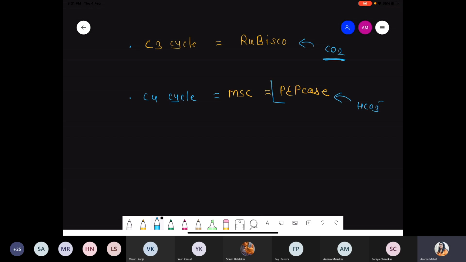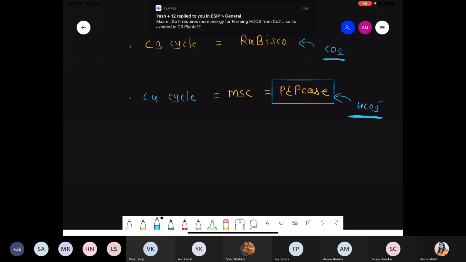But if the enzyme changes, because we are talking about the PEPcase enzyme in the mesophyll cells, then carbon dioxide should be converted into bicarbonate, because carbon dioxide never directly binds with PEPcase. So it requires more energy. Where was the energy used? 2 ATP extra for that conversion, for the regeneration process. Remember that pyruvate is again converted into PEP. So for that step we require an extra 2 ATP. CAM also requires more ATP.